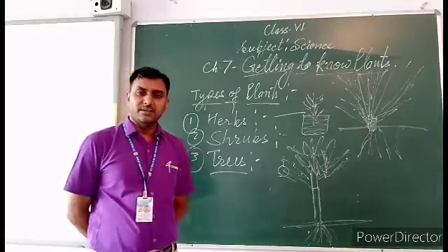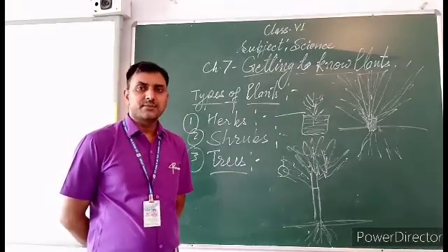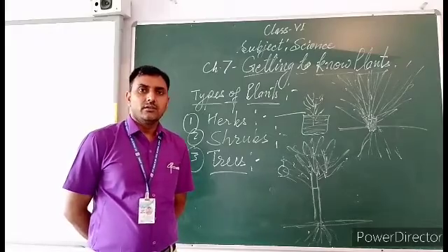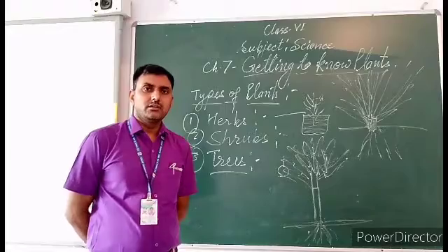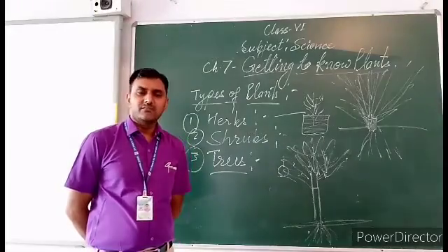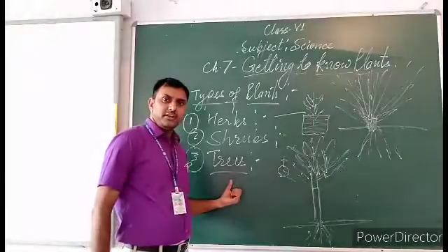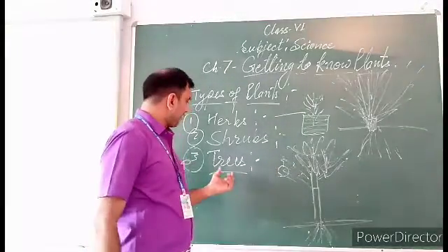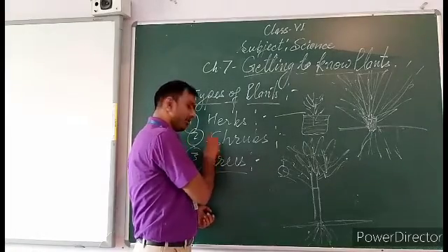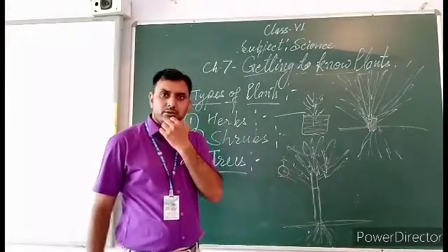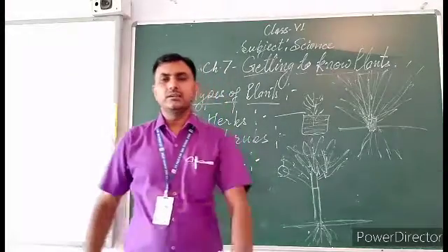I have already explained types of plants, but in the previous video examples of trees were left, so I want to say again the examples of trees: mango tree, papaya, banana.